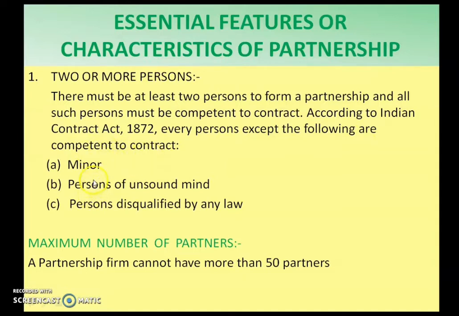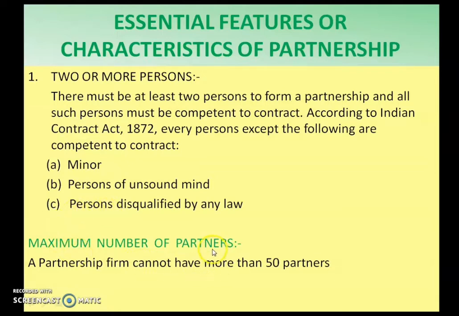So these 3 categories of people are not allowed to enter into partnership contracts: minors, persons of unsound mind, and persons disqualified by any law.